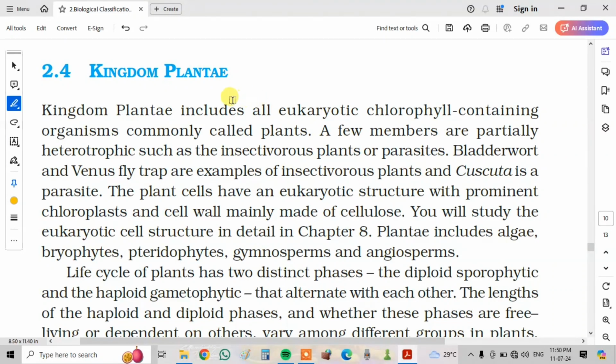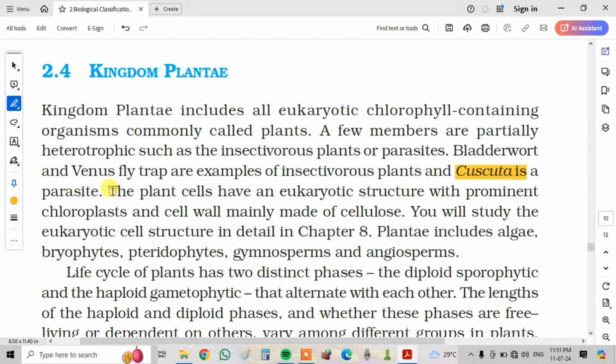Kingdom Plantae. Kingdom Plantae includes all eukaryotic chlorophyll-containing organisms commonly called plants. A few members are partially heterotrophic, such as insectivorous plants and parasites. The bladderwort and Venus flytrap are examples of insectivorous plants, and Cuscuta is a parasite.